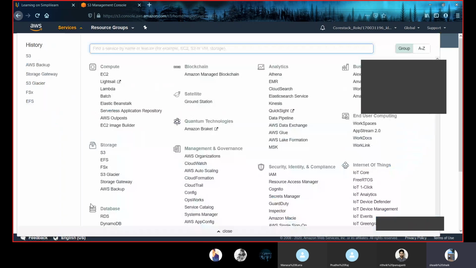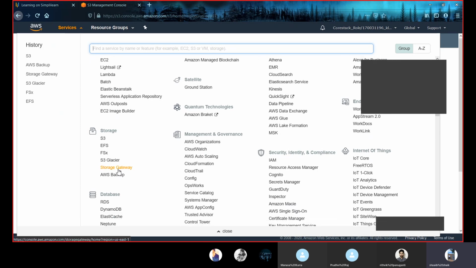In this storage service, we have different types of services like S3 simple storage service, which is object service, which provides us with data availability and scalability, security, and performance. And the second one is EFS, elastic file systems. This will be used for Linux systems. And the third one is FSx. There are two types of FSx. One is FSx for Lustre, and the second one is FSx for Windows file system. This is used according to the requirement, and this is highly available. And the fourth one here is S3 Glacier.